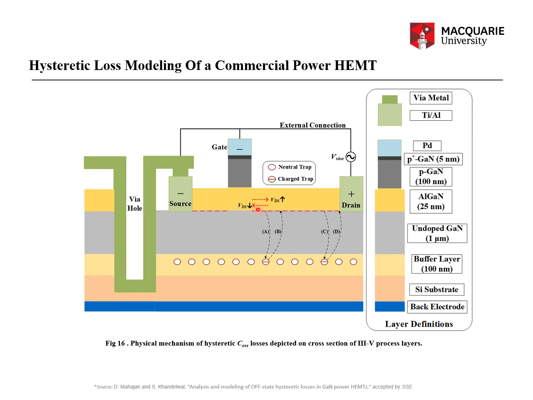Now, because of the receding and again advancing of the 2DEG electrons with the increasing and decreasing of VDS, this electron layer will experience acceleration and deceleration, due to which some of them can again get injected into the buffer layer, and that is path A. So these two paths have been clearly mentioned in the TCAD simulation, whereas paths B and D are the corresponding emission paths which the charge trap can follow.